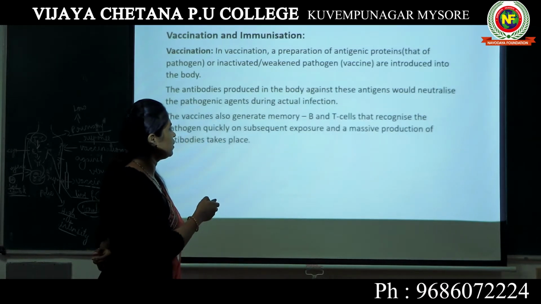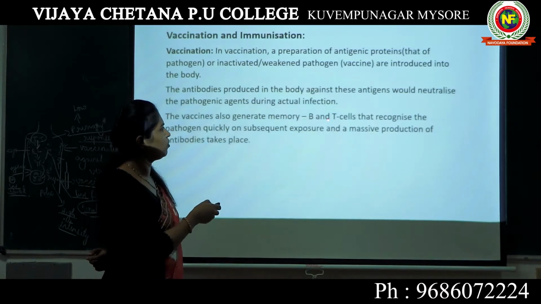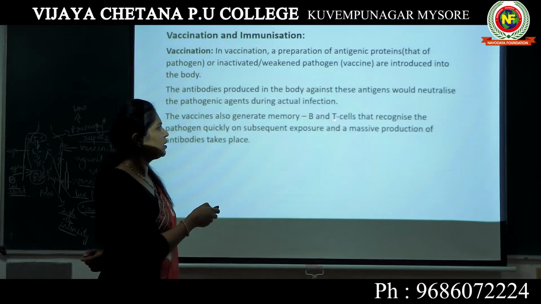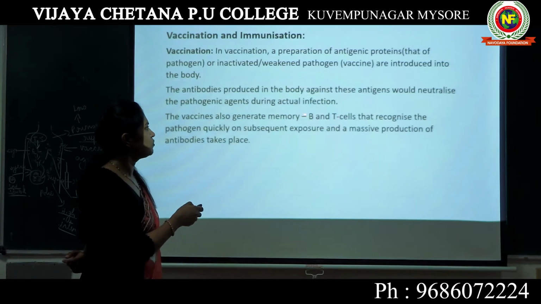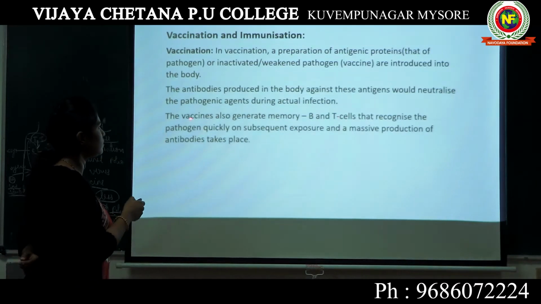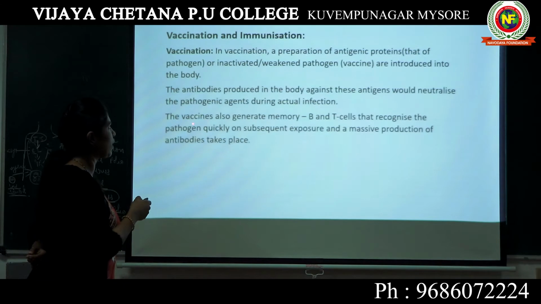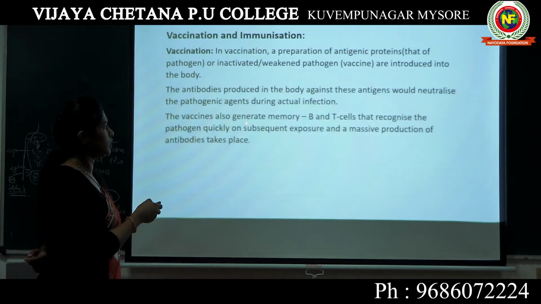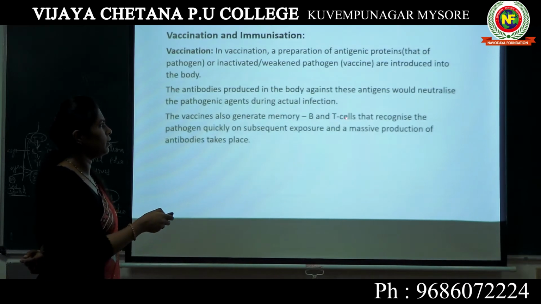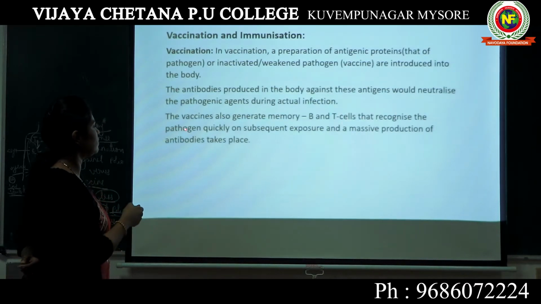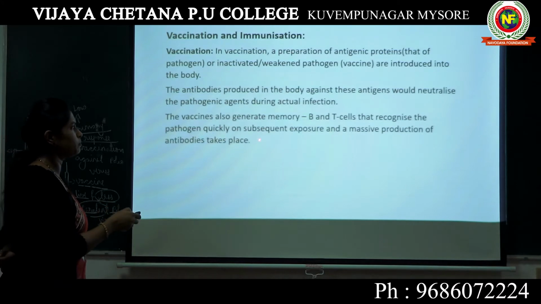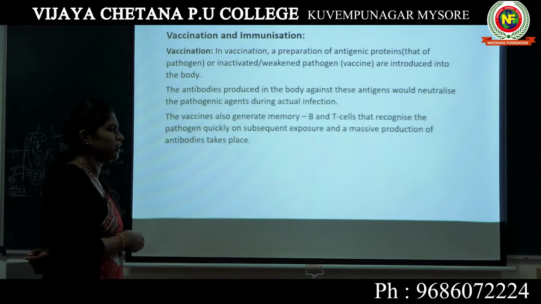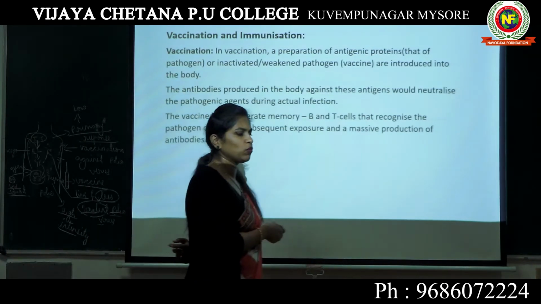So they are types of B and T lymphocytes, memory B lymphocytes and memory T lymphocytes or T cells. So what happens is when you inject a vaccine into a person's body, it will generate memory B and memory T cells to recognize the pathogen quickly on subsequent exposure, and a massive production of antibodies takes place. The same concept I explained.